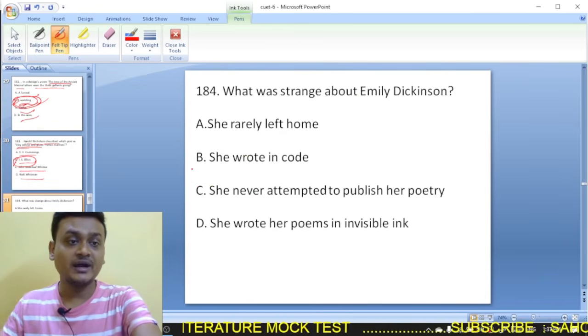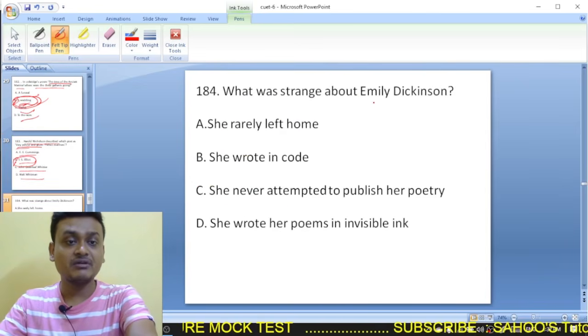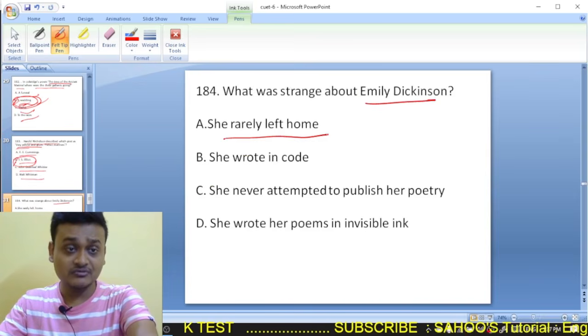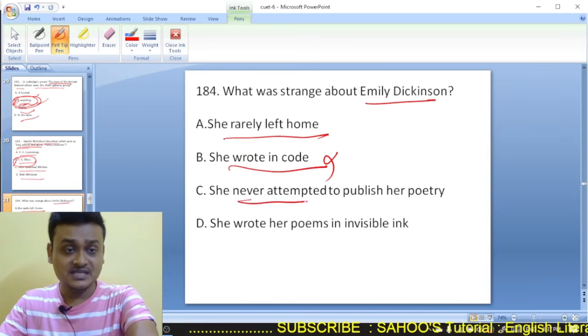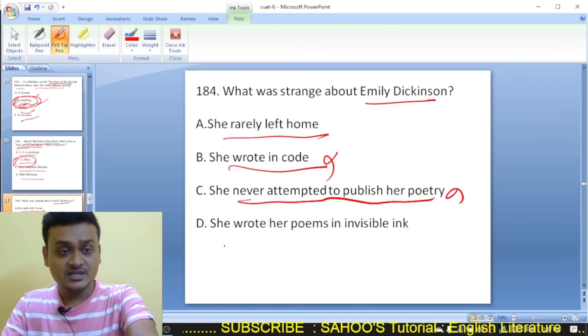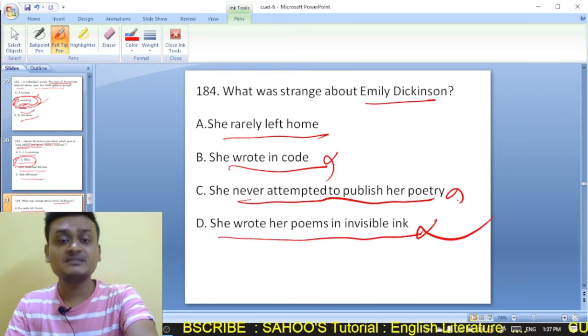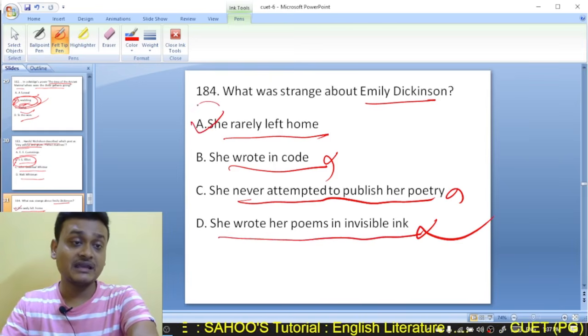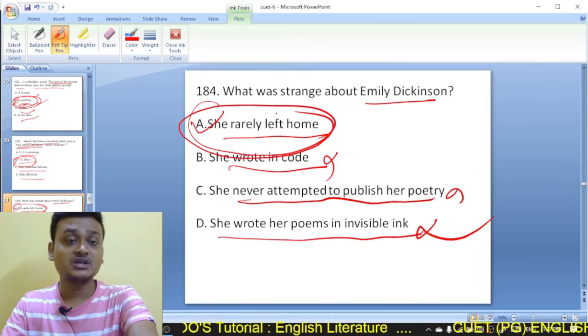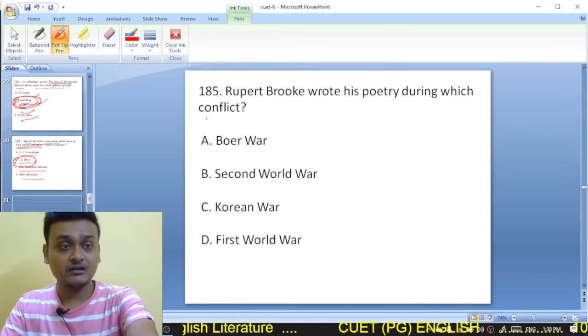Moving on to question number 184. What was strange about Emily Dickinson? She rarely left home. She wrote in code. She never attempted to publish her poetry. She wrote her poems in invisible ink. No. So she rarely left home. This is the strange thing about Emily Dickinson. So here A is the right option.